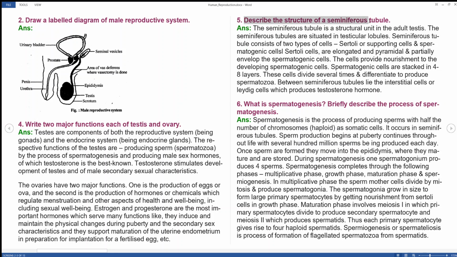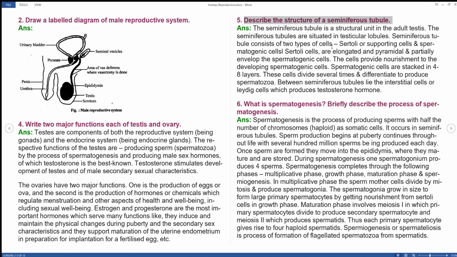Describe the structure of the seminiferous tubule. The seminiferous tubule is the structural unit in the adult testis. The seminiferous tubules are situated in testicular lobules. They consist of two types of cells: Sertoli cells, also called supporting cells, and spermatogenic cells. Sertoli cells are elongated, pyramidal, and partially envelop the spermatogenic cells. They provide nourishment to the developing spermatogenic cells.